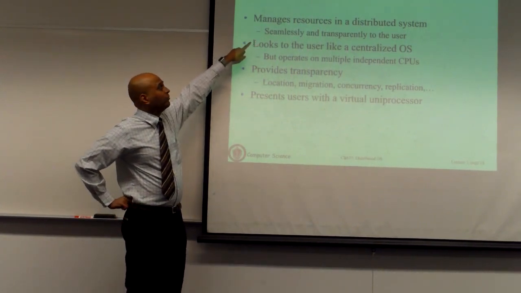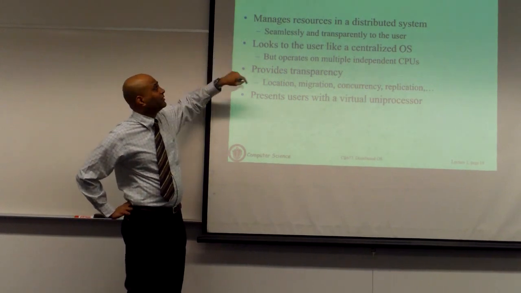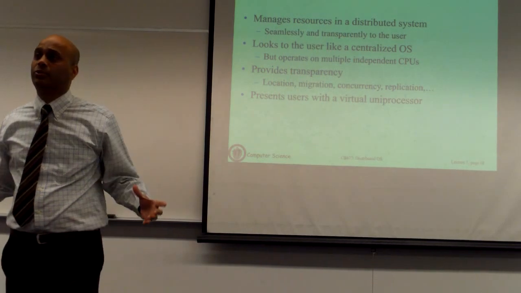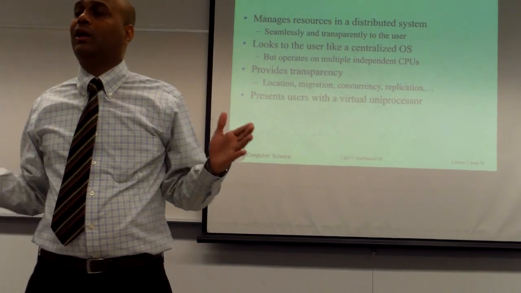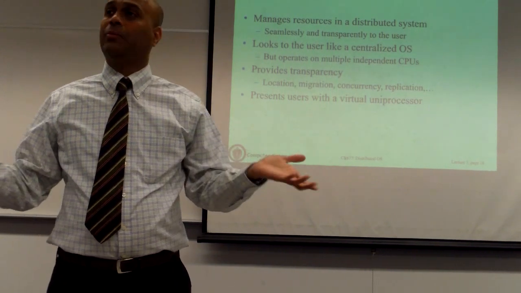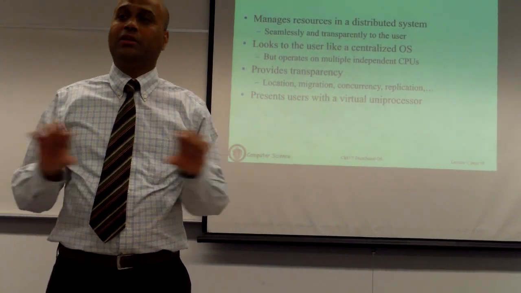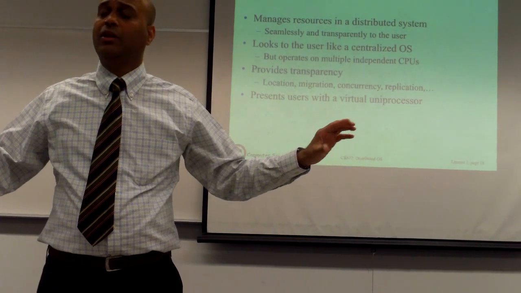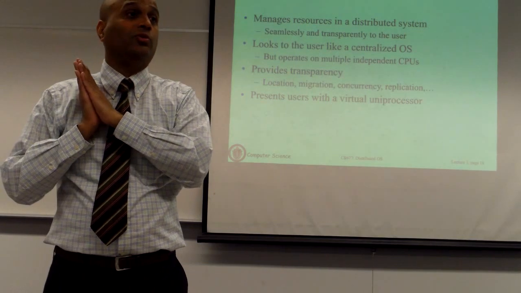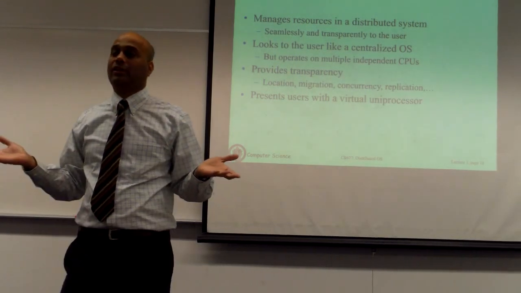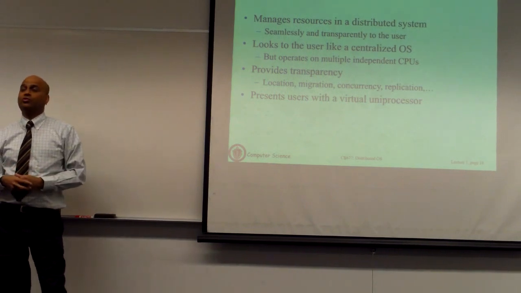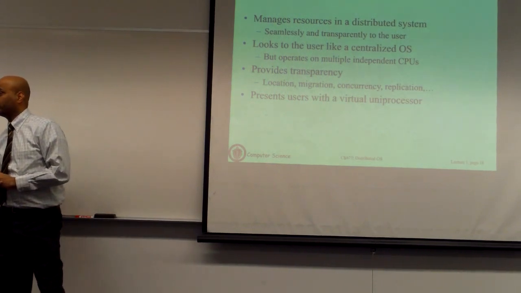So the purest form of a distributed operating system is going to manage all the resources in your distributed system as if it was one large centralized system. Okay? So in this case, if you had, let's say, n machines, the kernels on these machines are going to be distributed, but they will present an abstraction of a single logical larger machine to the end user. The end user may not even know that there are n machines. They just log into a logical machine and they are basically then using all the resources of the physical machines.